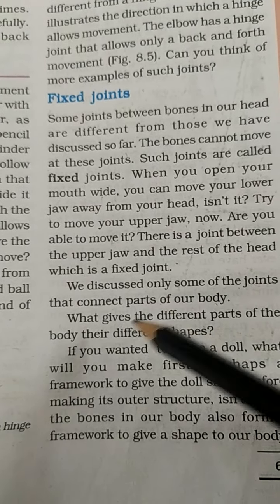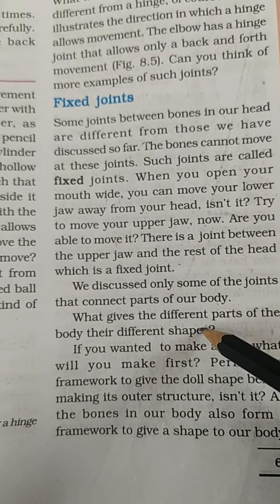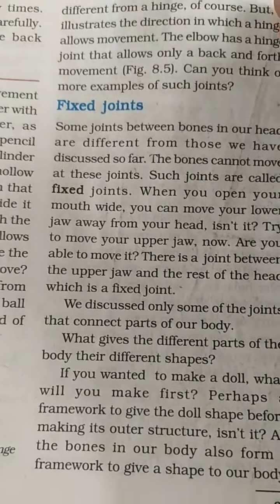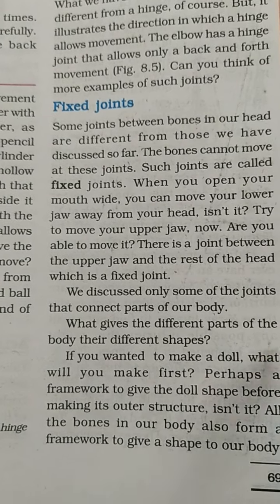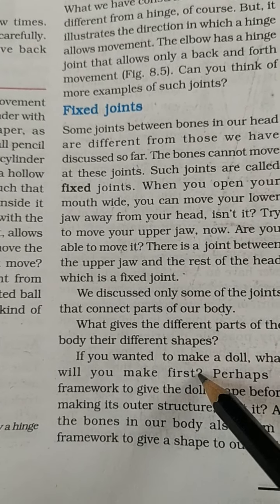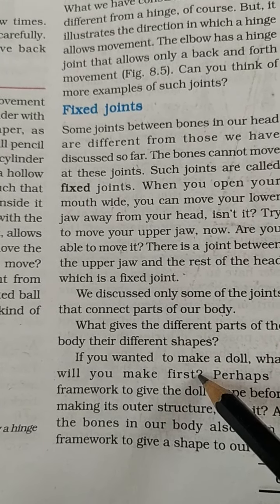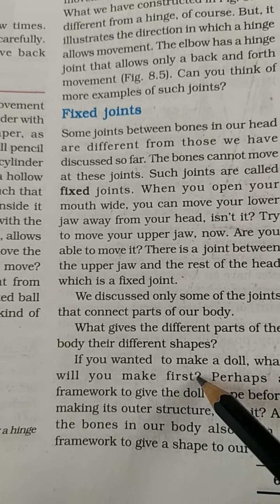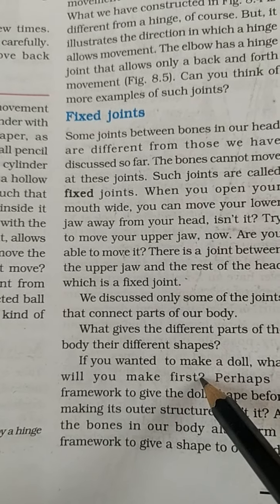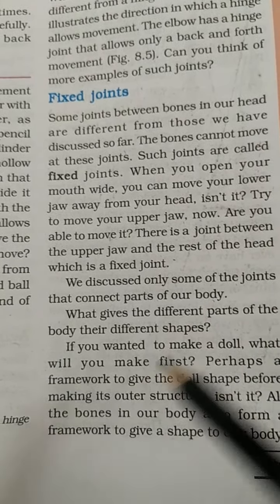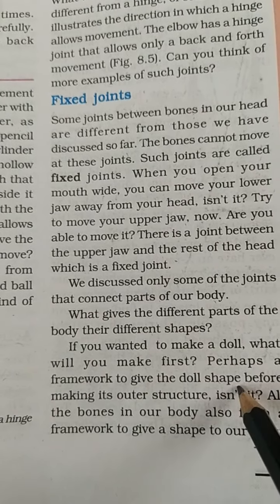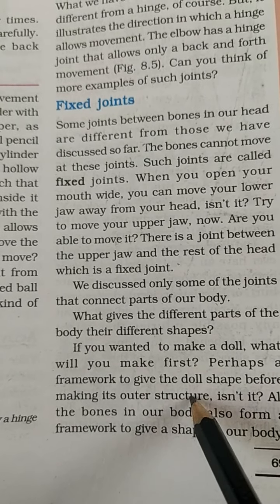What gives the difference of the body? Their different shape. These bones give different shapes. If you want to make a doll, what will you make first? We will make first their hands, legs, head, like that, body, everything, no? Perhaps a framework to give the doll shape before making the outer structure.